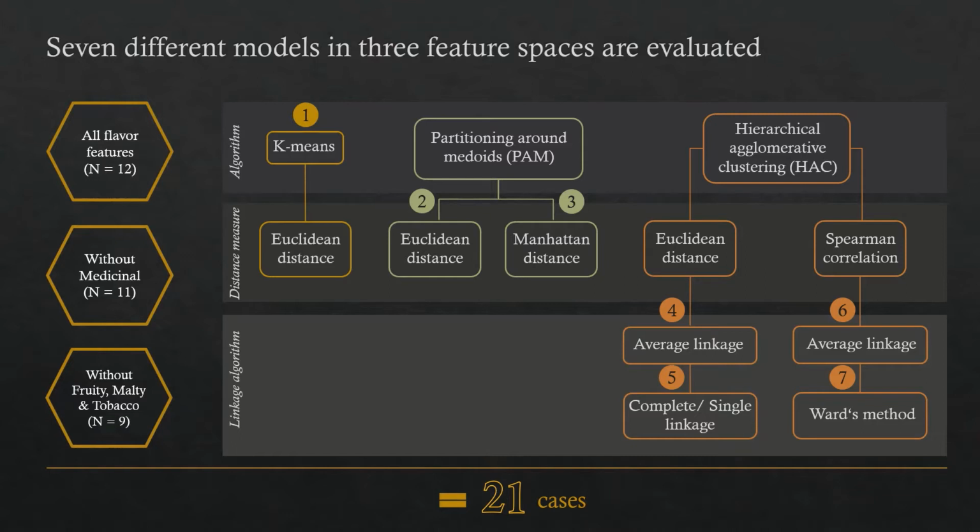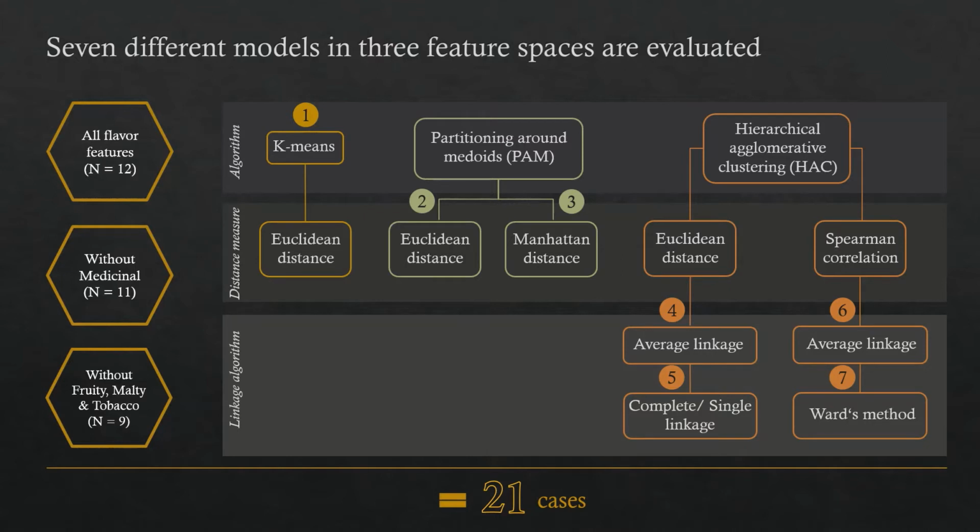Concerning clustering algorithms, we used 3 different ones: k-means and PAM as partitioning procedures and hierarchical agglomerative clustering. To not just analyze one distance measure for these algorithms, but rather contrasting different performances, PAM and HEG are implemented with Euclidean and Manhattan distance, respectively Euclidean and Spearman correlation distance. However, for k-means, no such 2 distance measures are applied since the algorithm is already implicitly based on Euclidean distance.